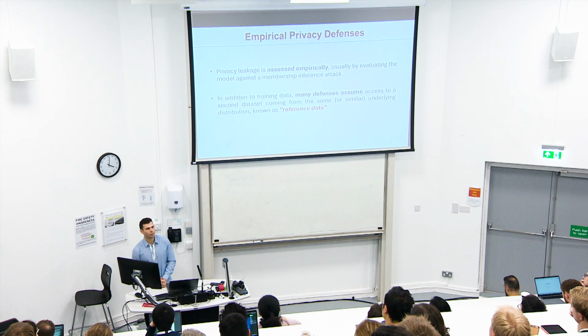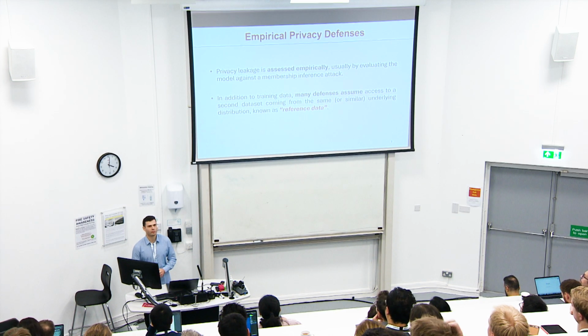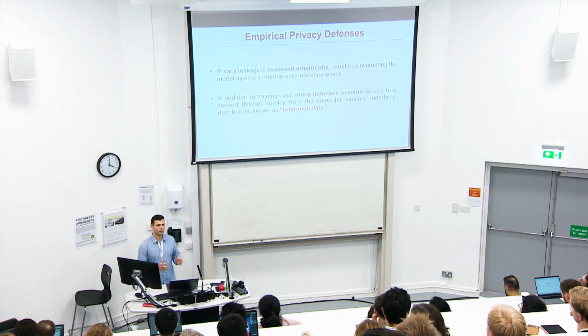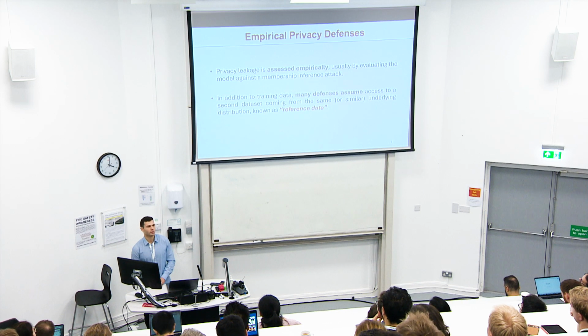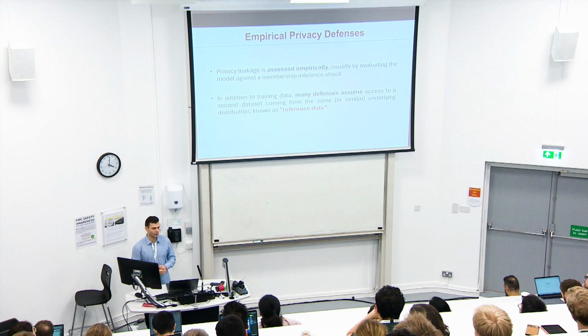As these empirical privacy attacks are used to quantify this lower bound privacy leakage, there have been empirical privacy defenses that have been proposed to protect against these types of real-world attacks. The most simple example would be just using L2 regularization, where the weights of the model are constrained during training, and this protects the underlying privacy against an empirical privacy attack more than if L2 regularization weren't used.